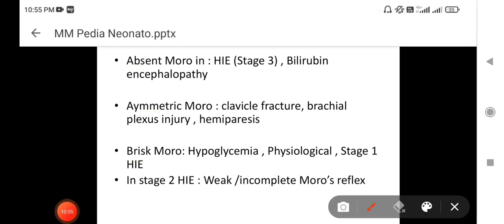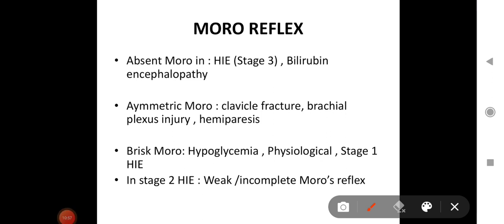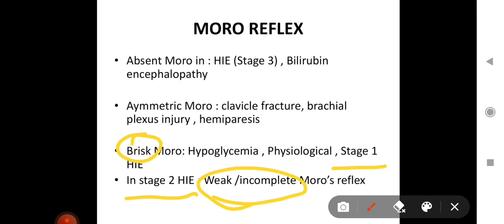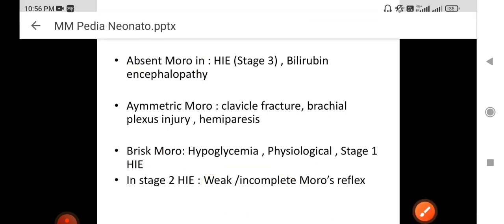So for Moro, HIE is important because after birth asphyxia, due to asphyxia at the time of birth or after delivery, the patient may go into hypoxic ischemic encephalopathy. So you have to remember in the 3 stages what the condition of the Moro is. Stage 1 HIE, Moro is brisk. Stage 2 HIE, Moro is weak or incomplete. And stage 3 HIE, Moro is absent.